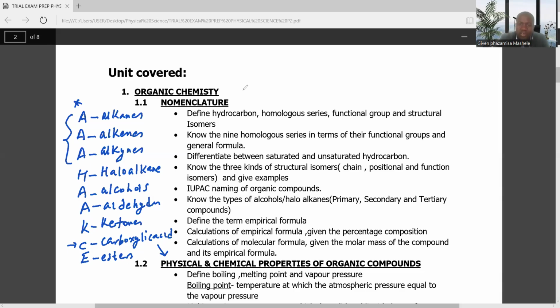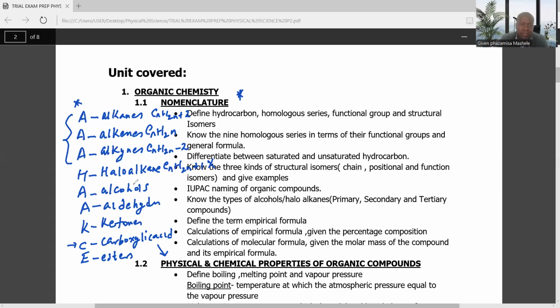If you watch the video, you'll see that the general formula of alkanes is CnH2n+2, alkenes CnH2n, alkynes CnH2n-2, haloalkanes CnH2n+1X, where X stands for the halogens.